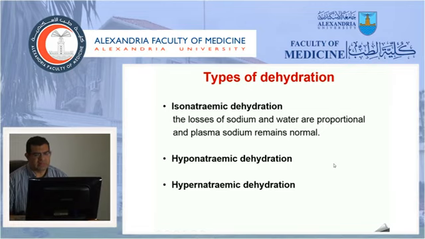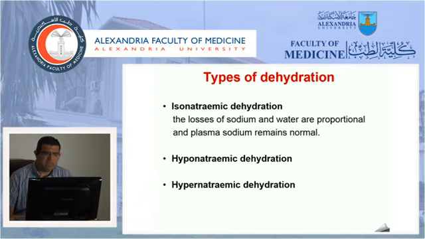The hyponatremic dehydration is a type in which the child loses excess water instead of sodium. That's why the sodium will be diluted in the extracellular fluid, and as a result the cells contain more sodium than the extracellular fluid, that means the intracellular fluid contains more sodium.